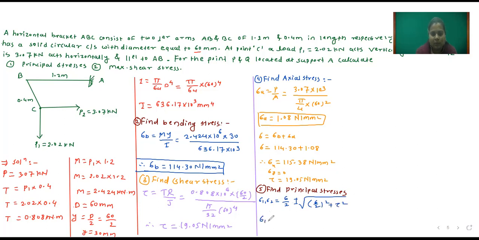So sigma 1, sigma 2 is equal to 115.38 divided by 2 plus minus square root of (115.38 by 2) square plus tau, which is 19.05, square. So you calculate and tell me sigma 1 is equal to how much and sigma 2 is equal to how much.